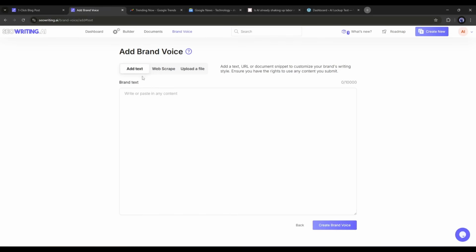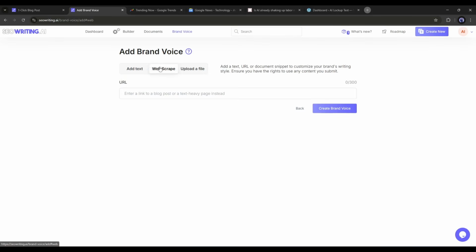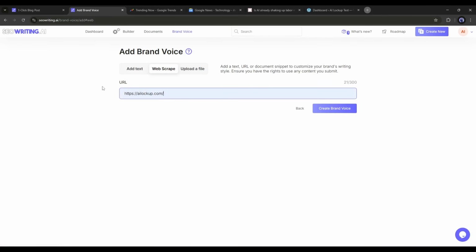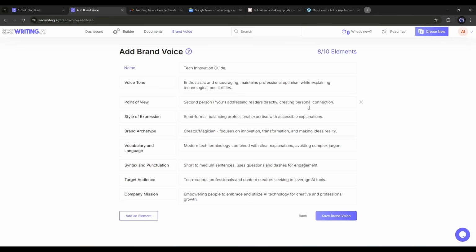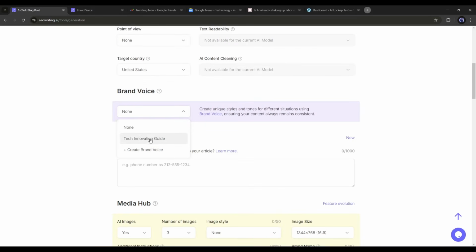Now you can add a new brand voice using 3 methods: add text, web scrape, and upload a file. I will go with the web scrape option. Here we only have to enter the URL of our website. After entering the URL, click on Create Brand Voice. Now AI will analyze the web page and gather all the data. Now you can customize the information if needed. Once done, hit the Save Brand Voice button. Our brand voice has been added, and I am selecting it.